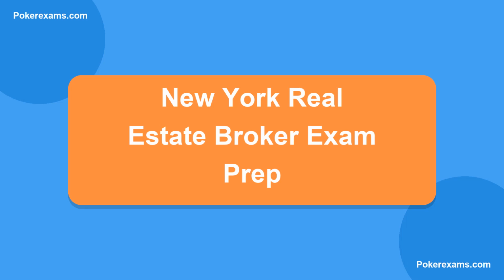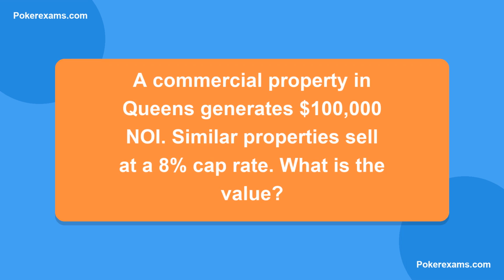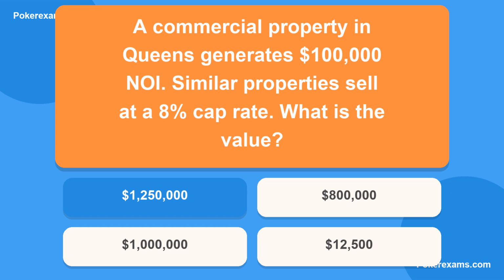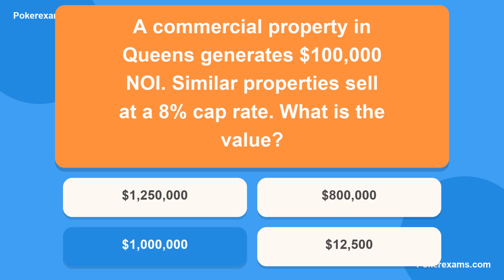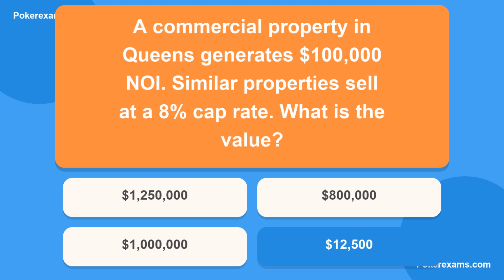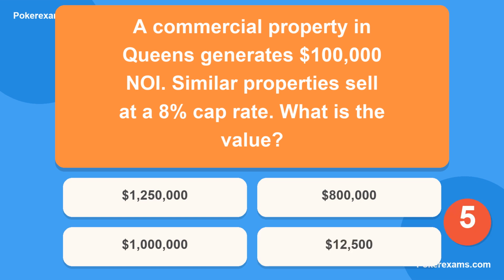Let's get started. A commercial property in Queens generates $100,000 NOI. Similar properties sell at an 8% cap rate. What is the value? Is it A, $1,250,000? Or B, $800,000? Could it be C, $1 million? Or lastly D, $12,500?